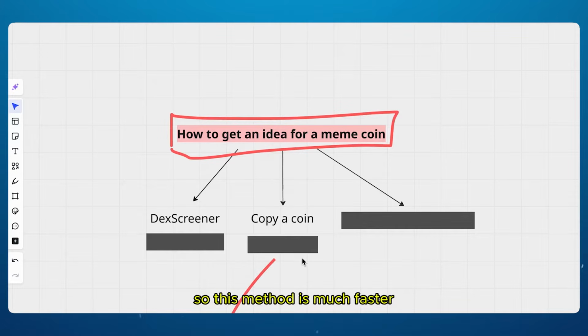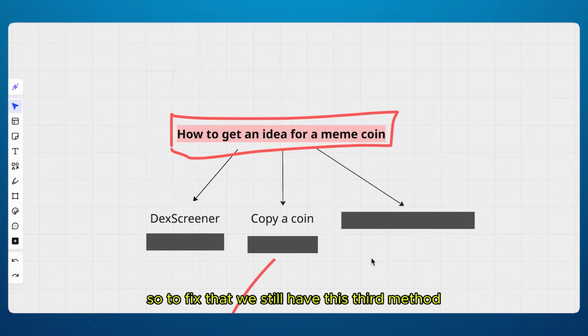So this method is much faster. And if you don't have experience yet, this can help you a lot because you just simply grab an idea that is already working and you launch your own coin without worrying if it's going to work or not, because it's most likely going to work because it's already a trending coin. So the only issue with this method is that you still need to do everything manually. So grabbing the image, all the details, creating the coin, everything manually, you still waste a little bit of time.